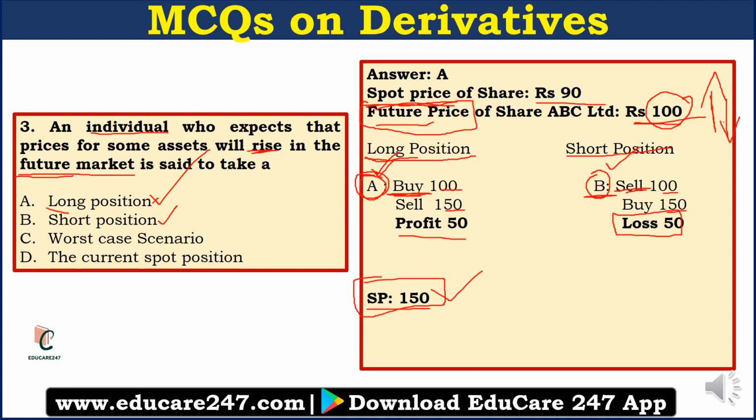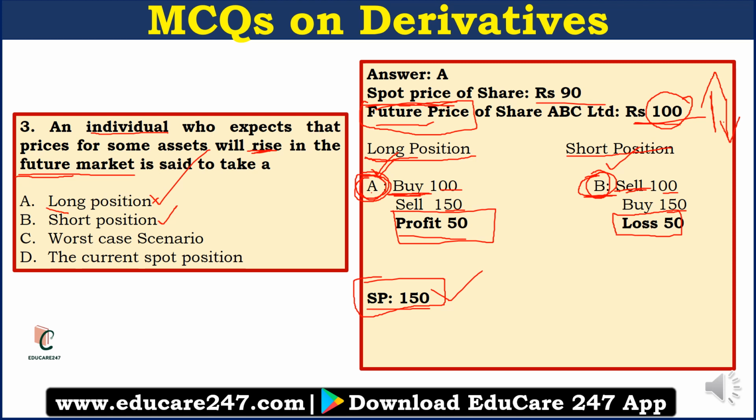Now there are many speculators like A and B who speculate on the price of different shares. One interesting aspect of the futures market is that the speculators A and B do not actually know each other and they are not in a contract with each other. In fact, both the parties are in a contract with the stock exchange, and whatever profit or loss they make is in the contract with the stock exchange.